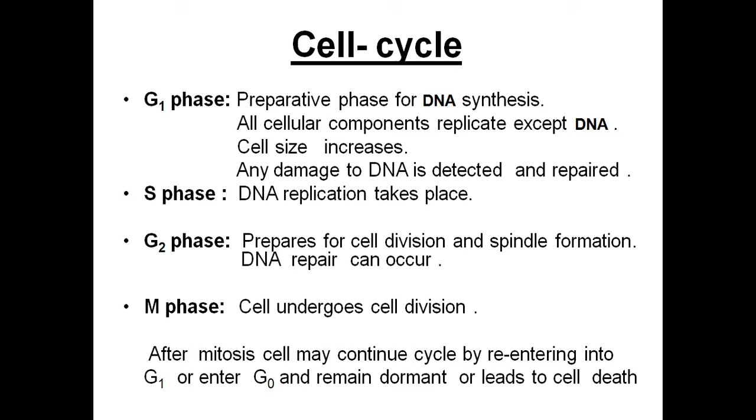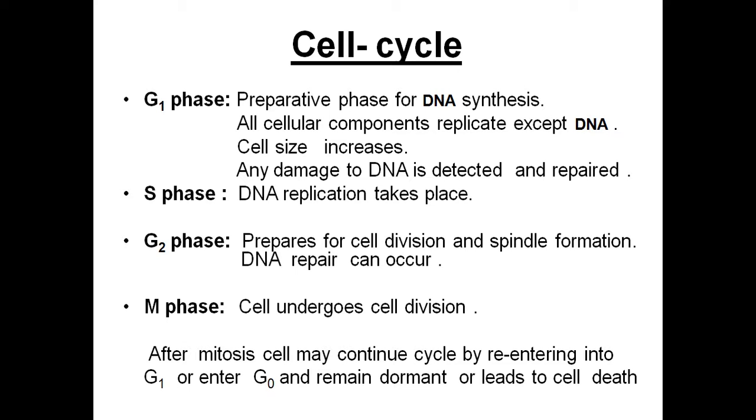Cell cycle has four phases: G1 phase, S phase, G2 phase and M phase. M phase is mitotic phase. What will happen in G1 phase? It is a preparative phase for DNA synthesis. All cellular components replicate except DNA in G1 phase. As a result, cell size will be increased in G1 phase. Any damage to DNA is detected and repaired in G1 phase.